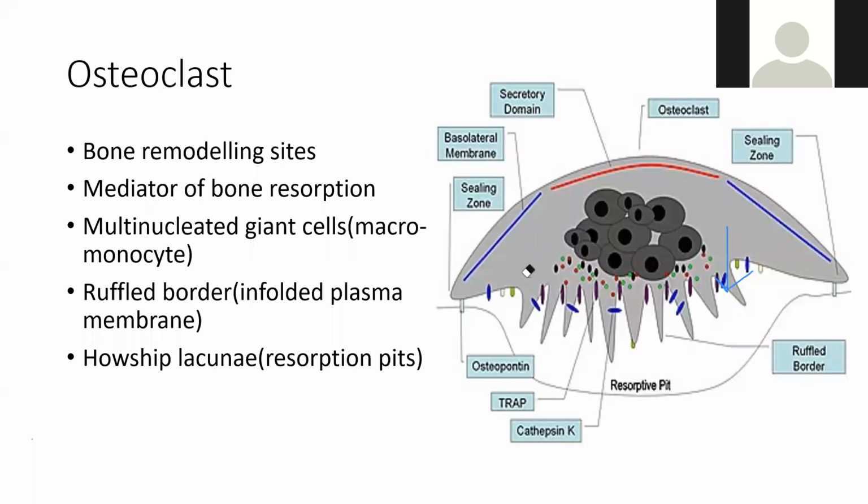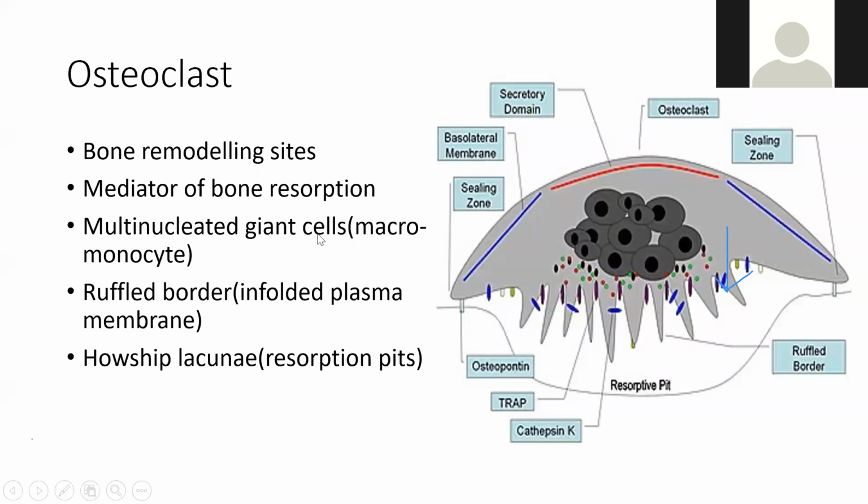ये क्या करता है? It takes help of osteoblast. Osteoblast का help लेता है because osteoblast has two receptors, Delhi Police. So D is vitamin D receptors and P is PTH receptors. Okay, so these are osteoclast.